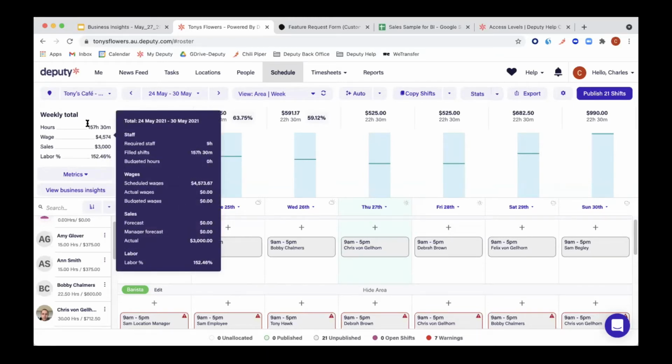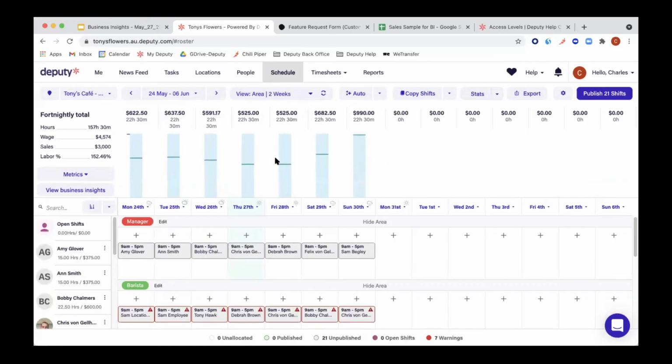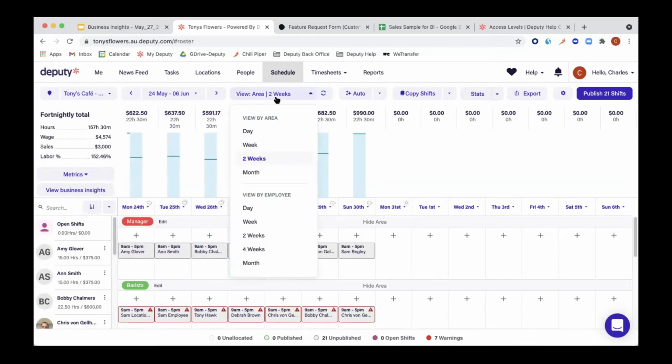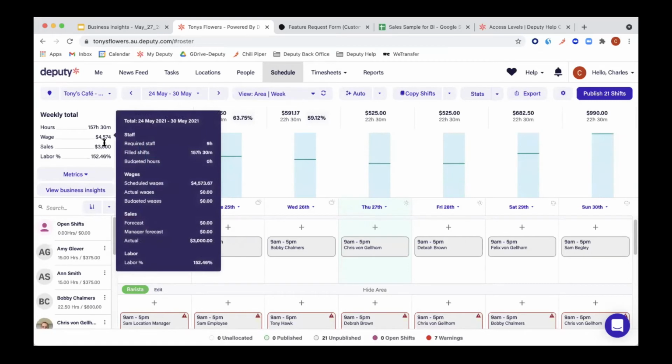In order to change the view, it might be good to show that quickly. You can do this here. There you can change the time frame, and also the view itself. So if you like to look at it by, say, employee, we don't have to do that now, Charles, but just to show you this. That's the first thing. Then we show you the hours, the wage and the sales, and then the labor percentage. And if you hover over it, like Charles now did with the mouse, it gives you a little bit more of an explanation. So it's a summary there, and then it shows you in more detail in the blue area.